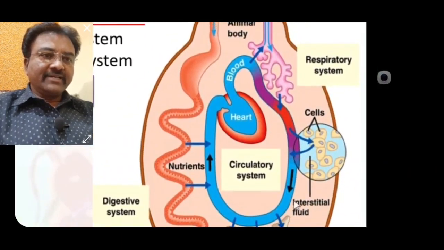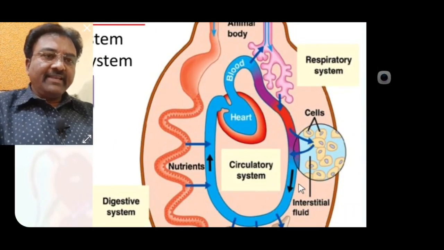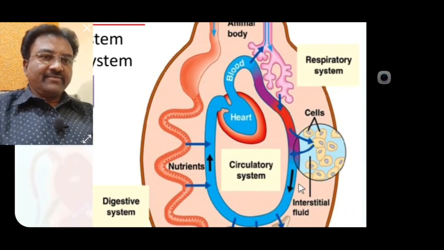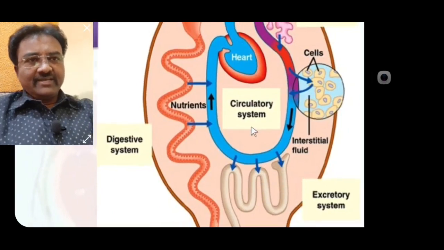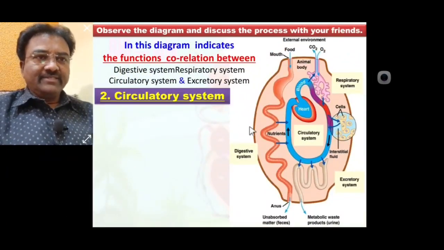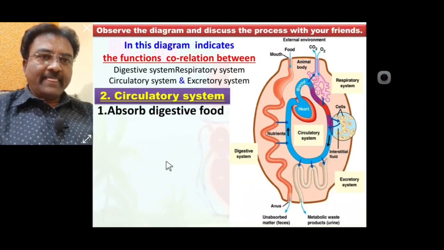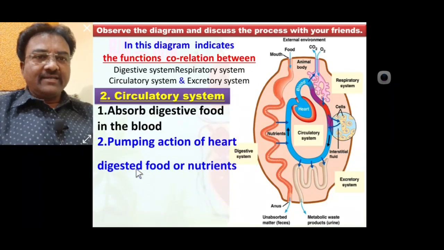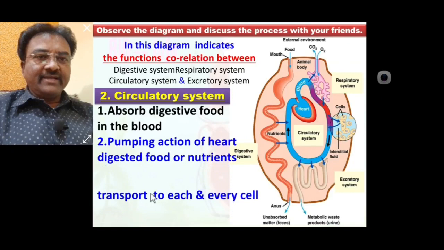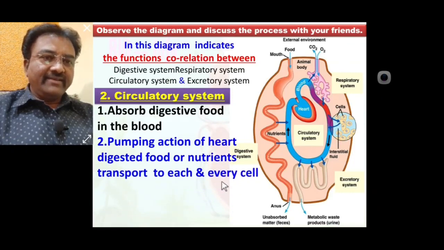the circulatory system is a main central system connected to digestive system as well as respiratory system as well as each and every cell as well as excretory system. So here the digestive system is the main system, connected to each and every one. Absorbed digested food in the blood, by pumping action of the heart, digested food and nutrients transport to each and every cell.